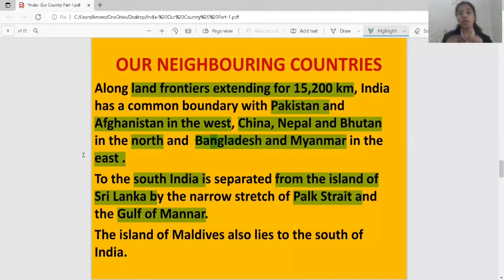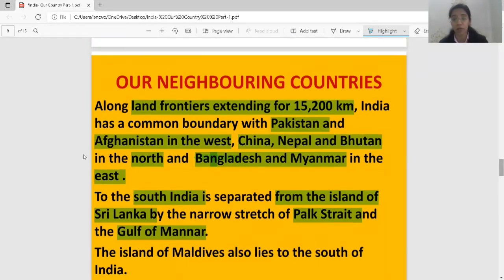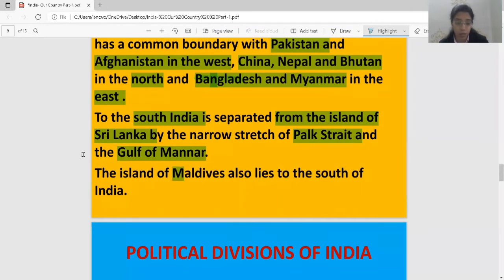So which neighboring countries did you do in the west? Pakistan and Afghanistan in the west, China, Nepal, Bhutan in the north, Bangladesh, Myanmar in the east. If I talk about South India, that is your Sri Lanka. That is an island, and we are separated by a narrow stretch of Palk Strait and Gulf of Mannar. Maldives is also one island which is in the south. In the south, two neighbors are there. One is Maldives, another one is Sri Lanka. Okay.